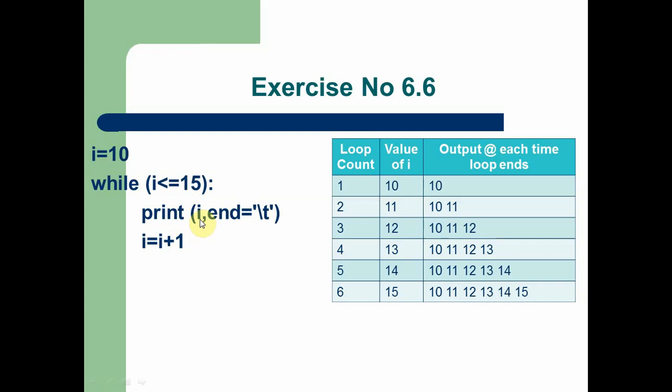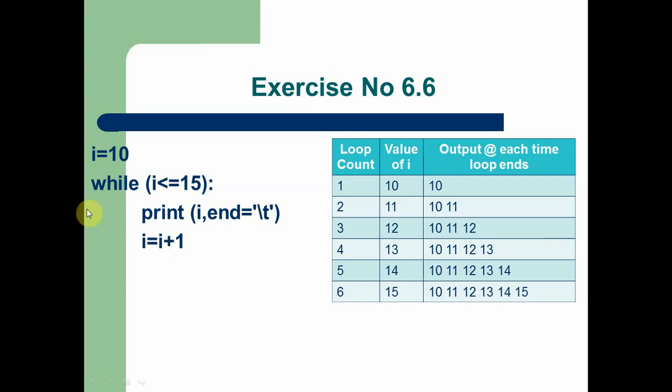Here again the value of I is printed. Of course we know already that 10, 11, 12 are printed on the screen. So when the loop executes the fourth time, the value of I, that is 13, is printed after the tab space. Again after printing this statement, the value of I is incremented by 1. Now the value of I is 14.